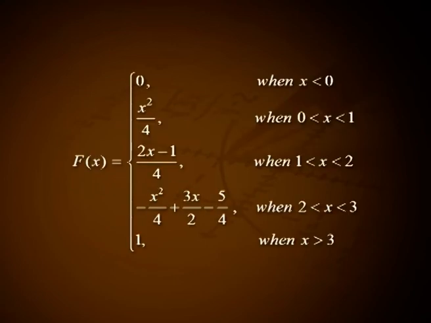Thus, capital F of x is equal to 0 when x less than 0, x square by 4 when 0 less than x less than 1, 2x minus 1 by 4 when 1 less than x less than 2, minus x square by 4 plus 3x by 2 minus 5 by 4 when 2 less than x less than 3, and 1 when x greater than 3.